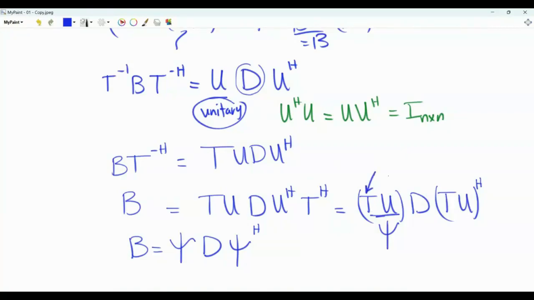Note that epsilon is this product. Matrix T is an invertible matrix. Matrix U is unitary, so it is non-singular. And T U is a full rank matrix. It is invertible, so epsilon is an invertible matrix. Now we can write down matrix B as epsilon D epsilon Hermitian.